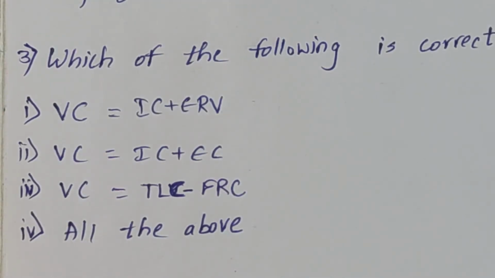Coming to the third question, which of the following is correct? First option is vital capacity is equal to inspiratory capacity plus expiratory reserve volume. Second option, vital capacity is equal to inspiratory capacity plus expiratory capacity. Third option, vital capacity is equal to total lung capacity minus functional residual capacity. Fourth option, all the above. Pause the video and try to answer the question.